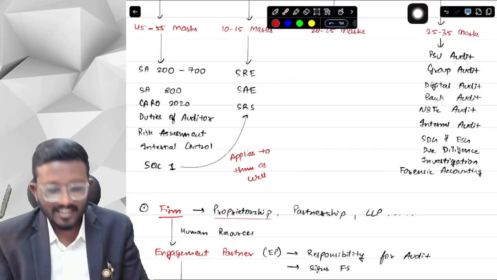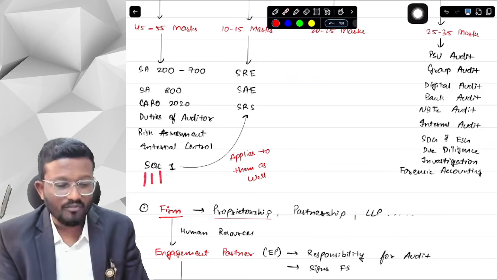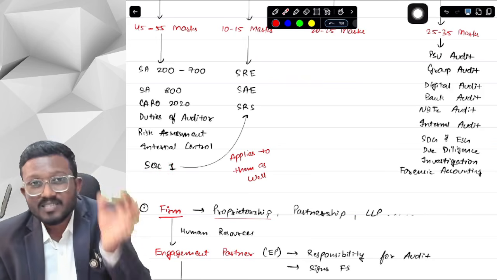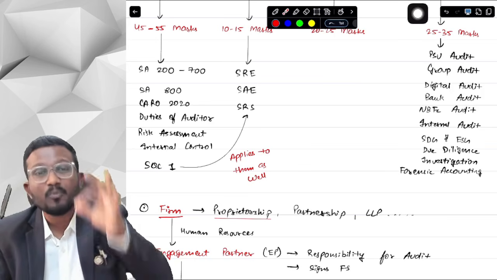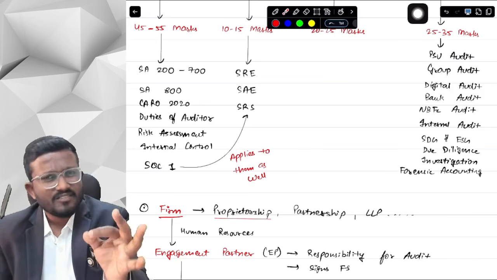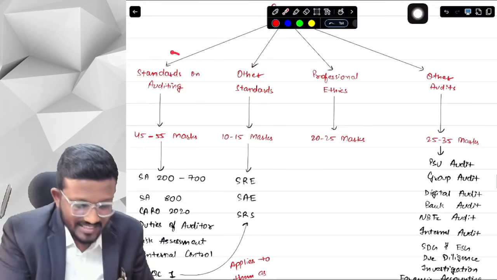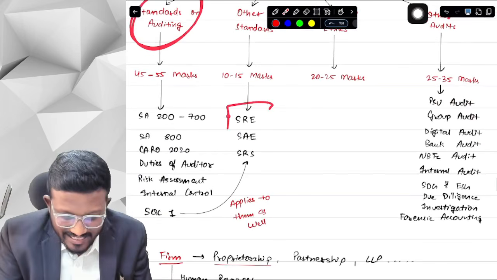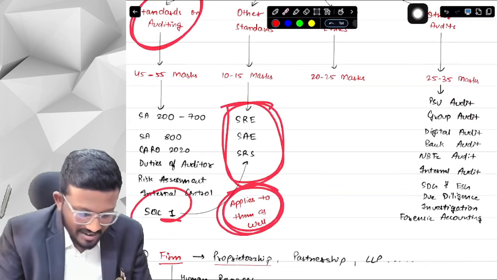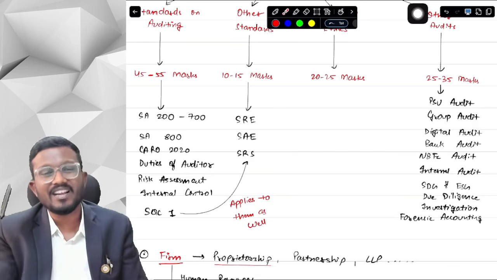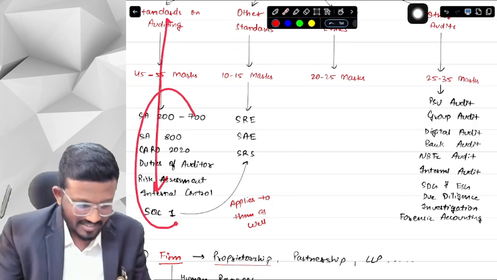Now, what is SQC? SQC is standard on quality control 1. There is only one standard in this series, SQC 1, which talks about how we have to provide quality in any of the services that we are providing. So SQC 1 applies on standards on auditing as well as all the other types of standards. This is covered in this particular section only.